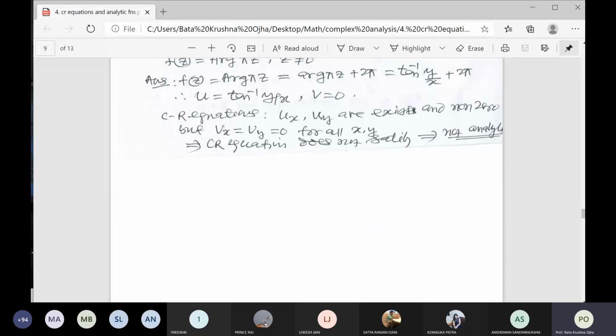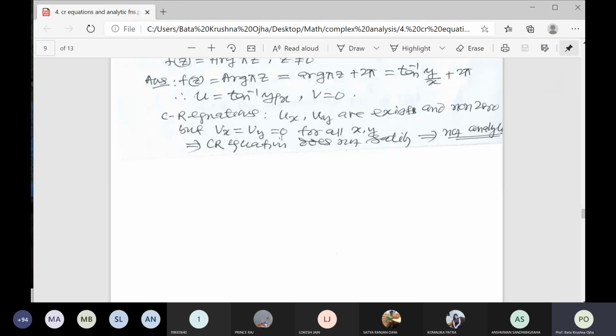They exist because y by x is not equal to 0, since we are taking z not equal to 0. We find del u by del x and del u by del y in terms of y by x. But v is equal to 0, so del v by del x and del v by del y both are 0.